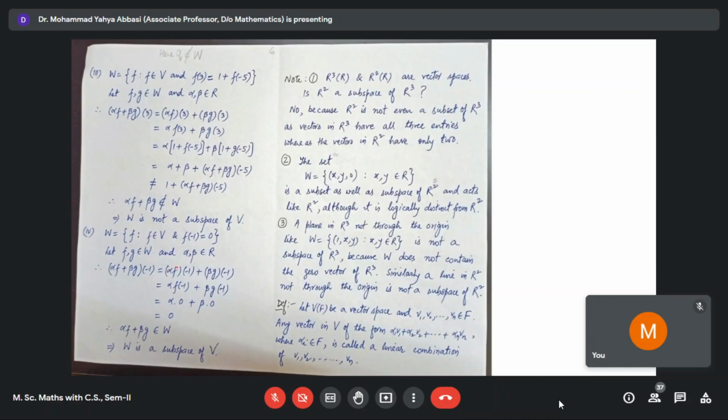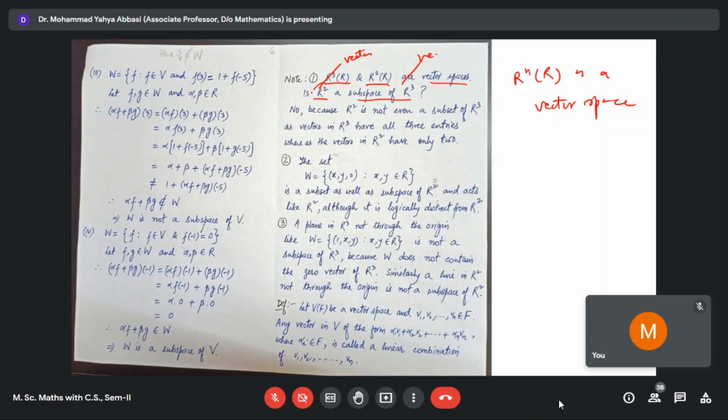No, sir. Okay. So now you see that R3, we have discussed yesterday that Rn over R is a vector space. For every value of n, it is a vector space. Now R3 over R and R2 over R are vector spaces. Now, if we ask whether R2 is a subspace of R3 or not, this is a vector space, this is a vector space.